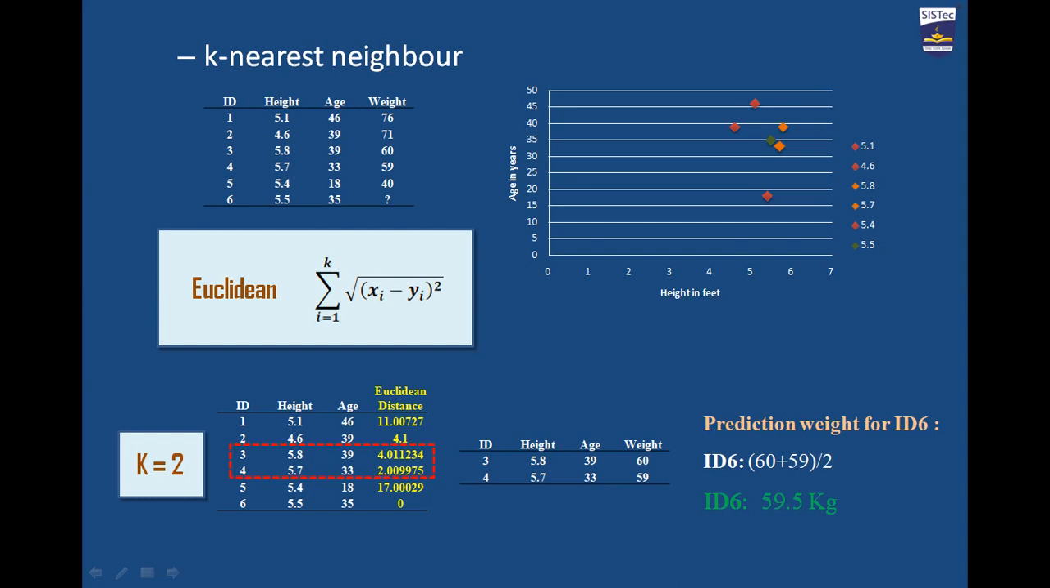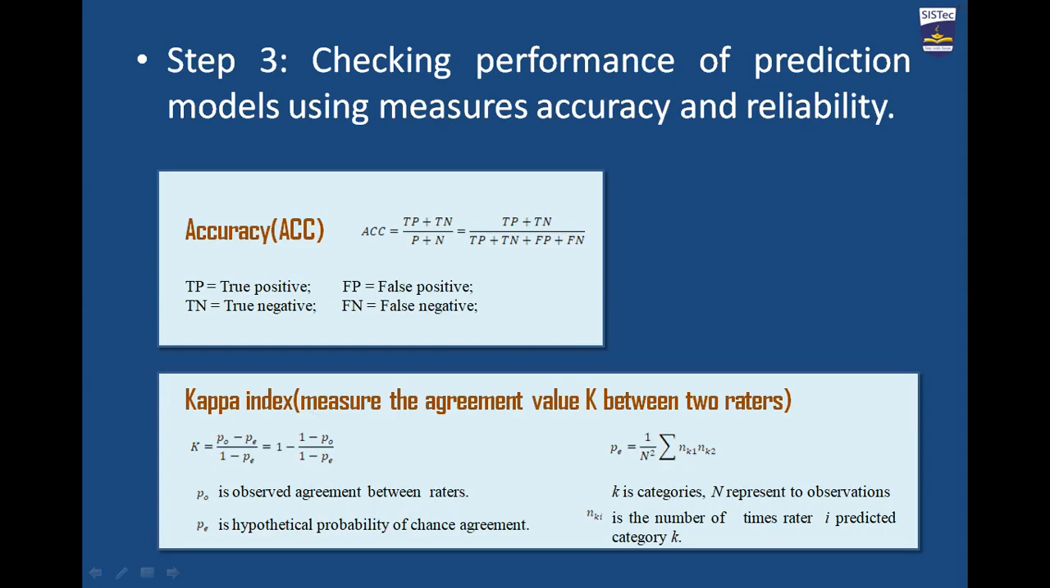Now I need to find out the k value, and a good choice of k decides the accuracy of our prediction. Here we have taken k equal to 2, so the two candidates who have the nearest distance to this ID 6 will be selected, that was the third ID and fourth ID. We'll take the average of the weight of these, and this is 59.5, that is the predicted weight of the ID 6 person.